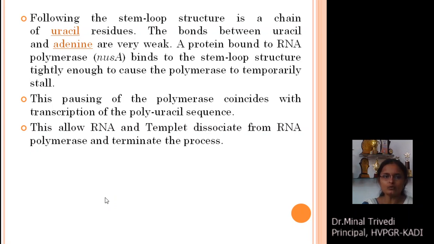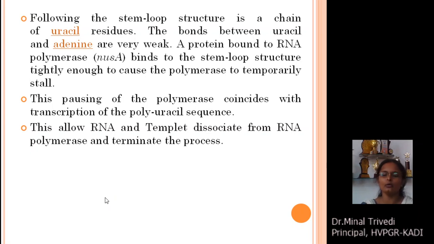A protein bound to the RNA polymerase binds to the stem loop structure tightly, enough to cause the separation of RNA polymerase, and which halts the further movement of RNA polymerase, allowing your RNA, your template and RNA polymerase to separate from each other.